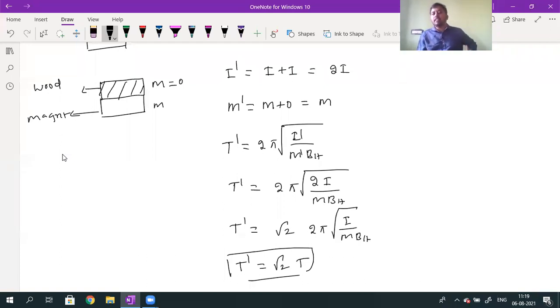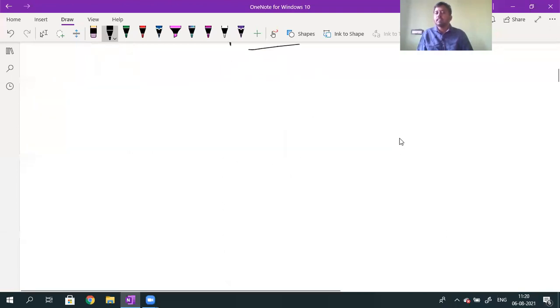Sir, if some other material is there in place of wood, you should know its magnetic moment value. By knowing the magnetic moment value, you can calculate the resultant magnetic moment. By calculating the resultant magnetic moment value, you can find out the new time period value. So the T dash value will be equal to how much? That can be calculated. Is this understood, Ara?